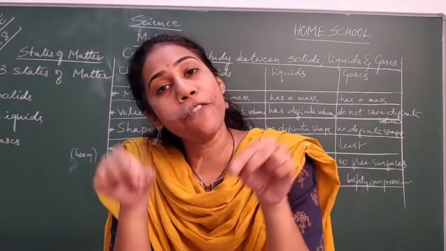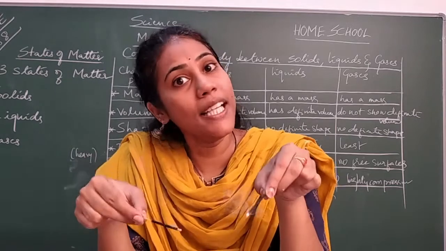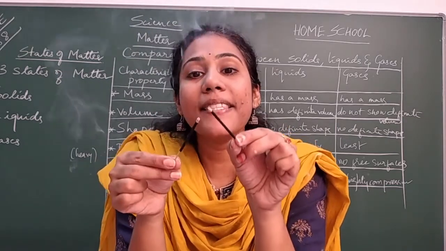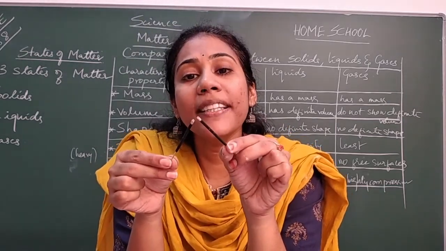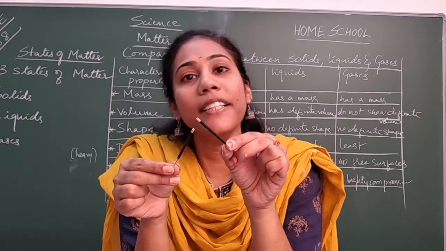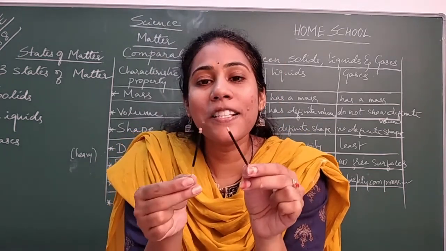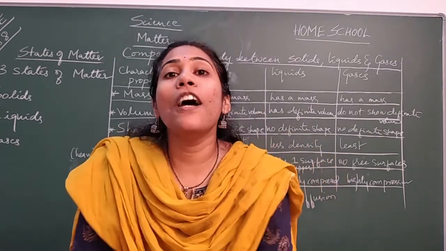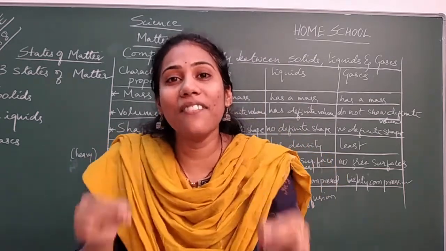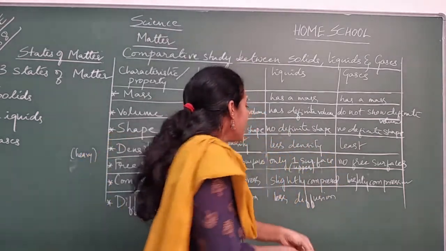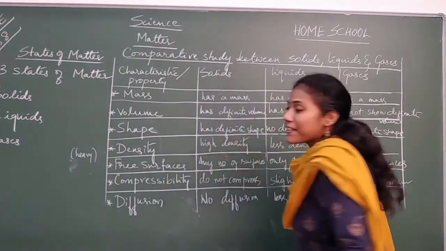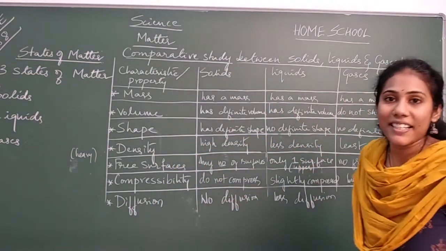When two liquids have to mix, we should stir them. Then only completely they will get mixed up. But see these gases, just on holding them near, they are getting mixed up on their own after going to a certain height, isn't it? So this is called a greater level of diffusion, higher level of diffusion. So gases get diffused to a greater extent.